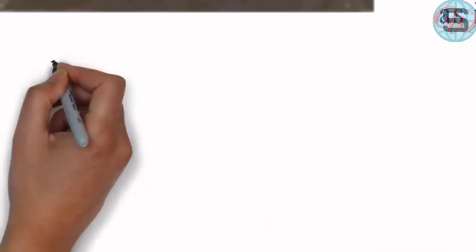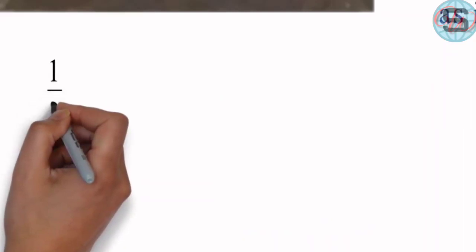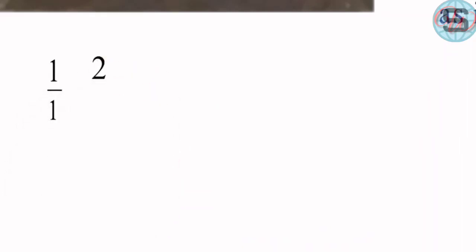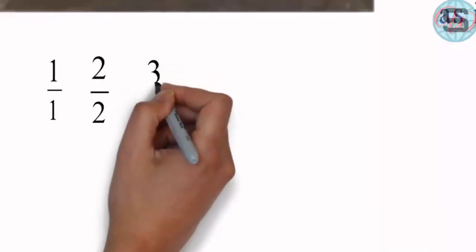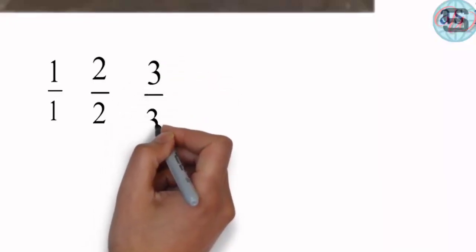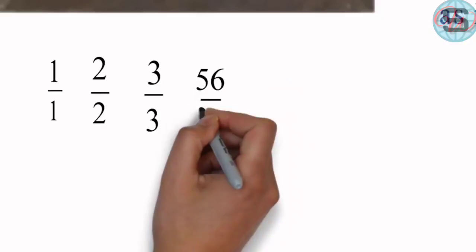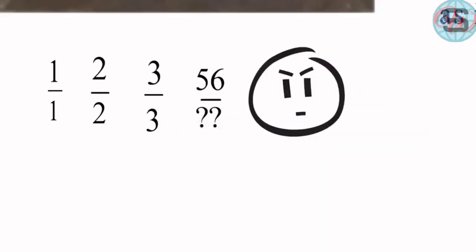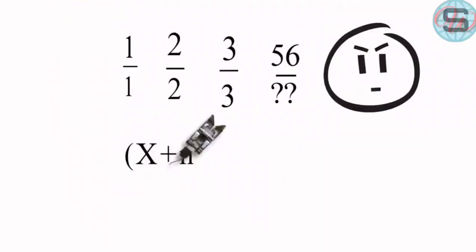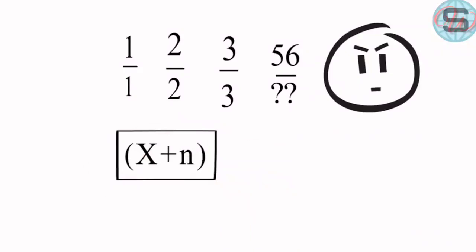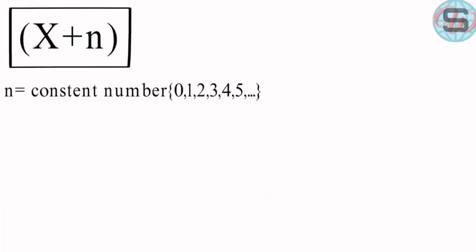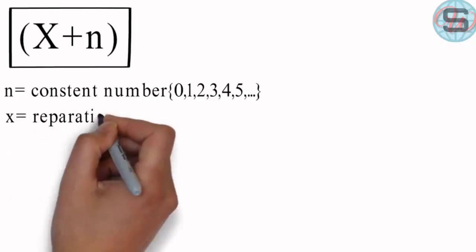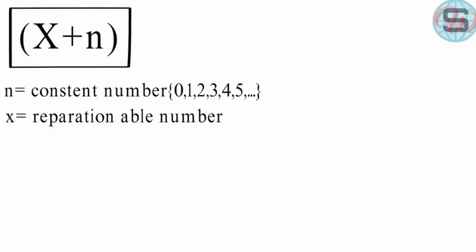Let me answer. Because in the first square we put 1 rice pellet, and in the second we put 1 rice pellet plus 1, or 2, and in the third square we put 2 rice pellets plus 1, or 3, so it's easy to predict the number of rice pellets which we put in the last square. So we can write what happened here in this equation, x plus n, as n here is a constant number that can be changed and replaced, but x here is a variable and we can replace it with any number.